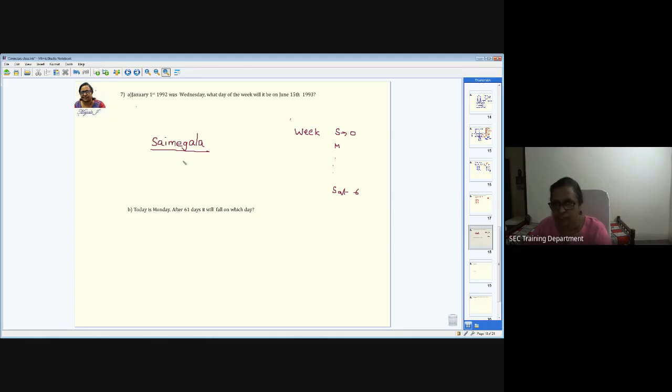For every calculation, whether to see a particular day in the past or future, we will be calculating the number of odd days. How to calculate the number of odd days: if there is a span of something like 75 days, and you want to see the day after 75 days, like here we have this problem. It's the same thing. If today is, say, Wednesday, and you're asked to find out after 8 days, what will be the day? Or after 7 days, what will be the day? You know how to find that in the calendar.